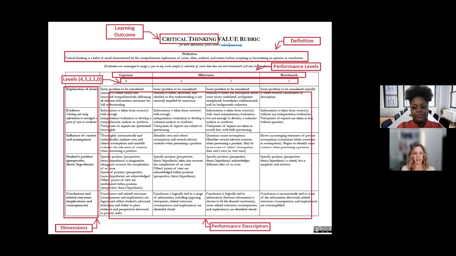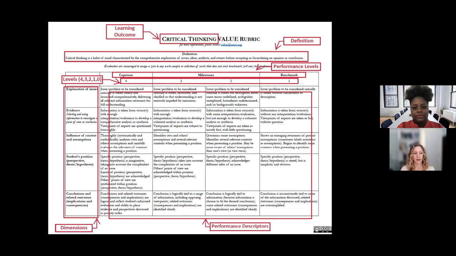So here's the second page. Each rubric will look sort of like this. This is the example critical thinking rubric that we've shown for you today. You'll see at the top, we have the learning outcome and the definition again. And then the rubric itself is here at the bottom. So I'm going to point out a few key features.